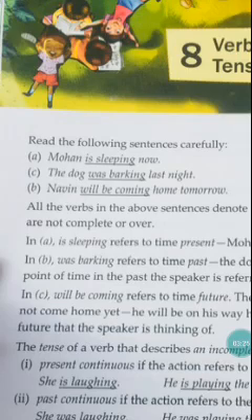As we discussed yesterday, ing means the work or the action is continuing. Walking, eating, sleeping. The action is continuing, right? So here, Mohan is sleeping now. The dog was barking last night. Navin will be coming home tomorrow.